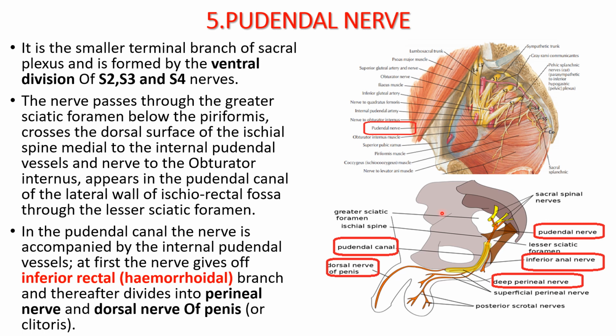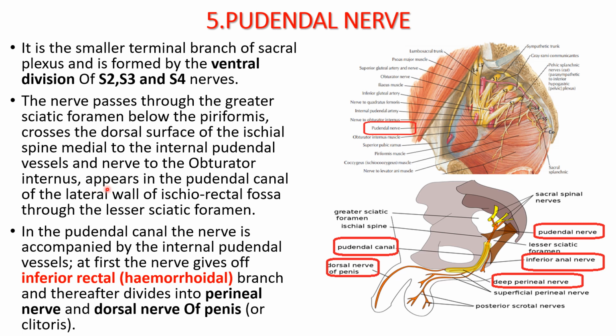It crosses the dorsal surface of the ischial spine. The ischial spine we can make out here. One thing you remember, that the pudendal nerve in this diagram is shown in red color, but usually the nerves you should draw with yellow color. So it crosses the dorsal surface of the ischial spine, medial to the internal pudendal vessels, and nerve to obturator